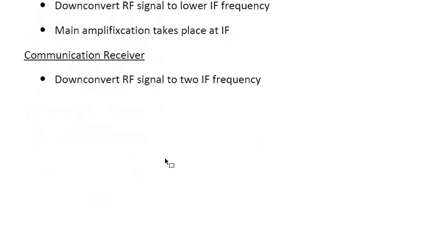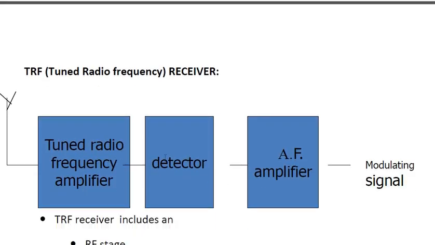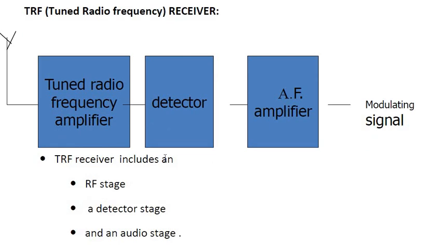So first we will see your tuned radio frequency receiver. As I said in the key points, this is the block diagram of your tuned radio frequency receiver. This receiver is classified into three stages. The first stage has the tuned radio frequency amplifiers, and this part is called the RF stage, where you will have 2 to 3 RF amplifiers.